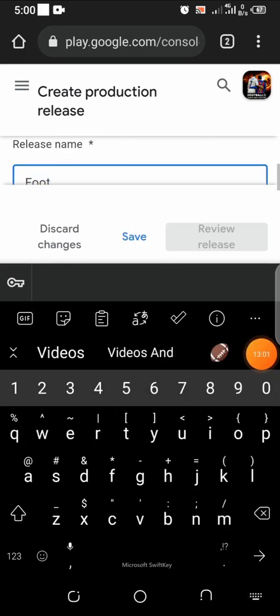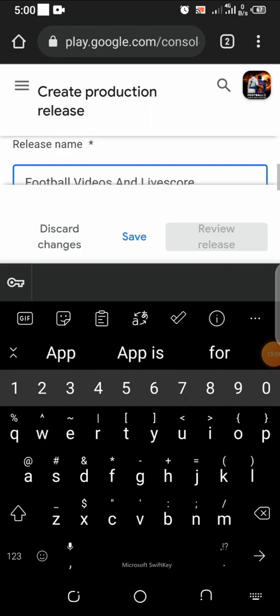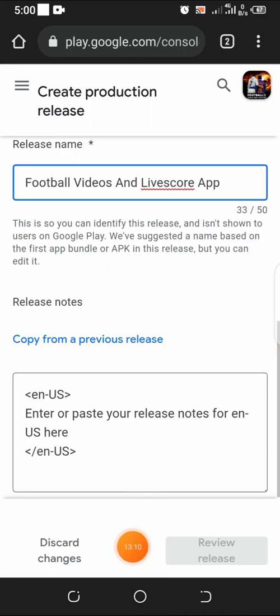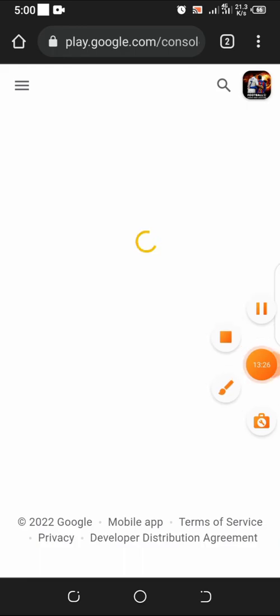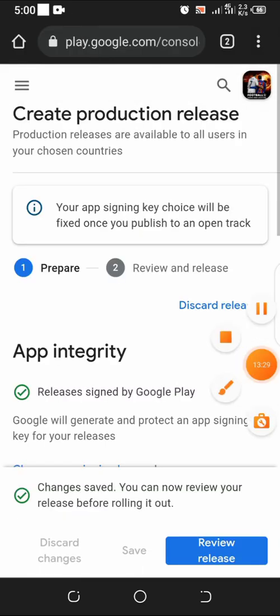All right, so let me give a release name. It's not necessary though. Football videos and live score app. All right. So after that, I'm going to click on save. This one, well, it's not compulsory. All these ones are not compulsory. So I'm going to click on save right now.